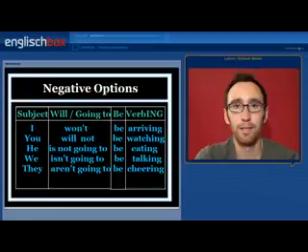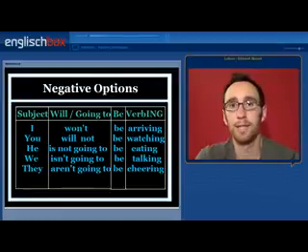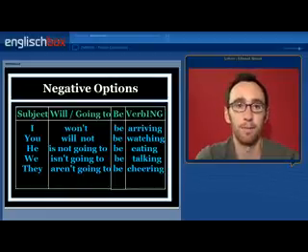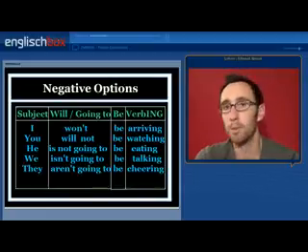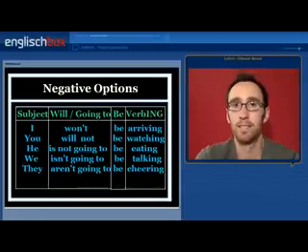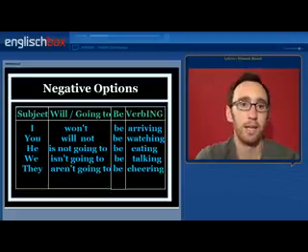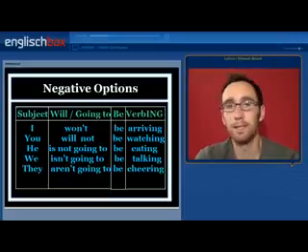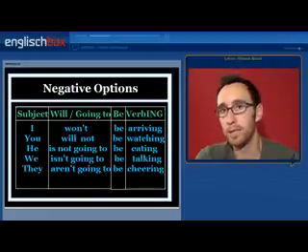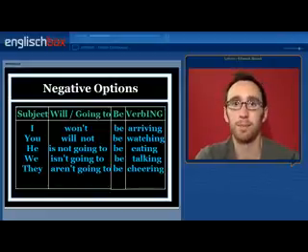In the negative, you simply have to make the auxiliary verb negative. You can also contract the auxiliary verb and the negation not. For example, you will not be watching, or you won't be watching. Similarly with be going to, you can say he is not going to be eating, or he's not going to be eating, or he isn't going to be eating.